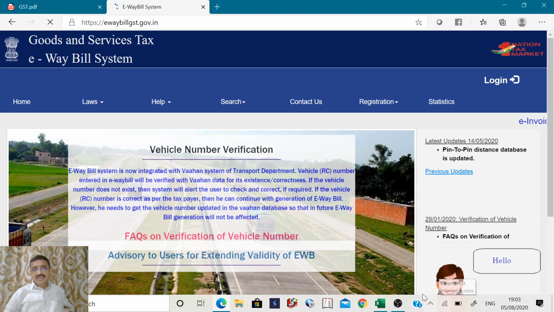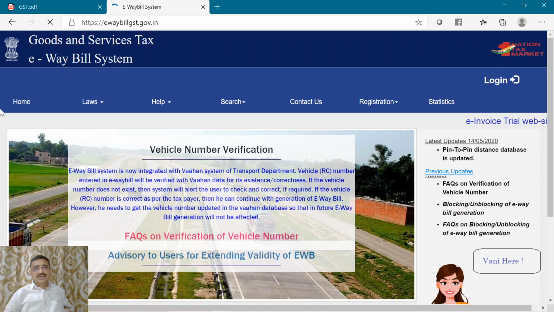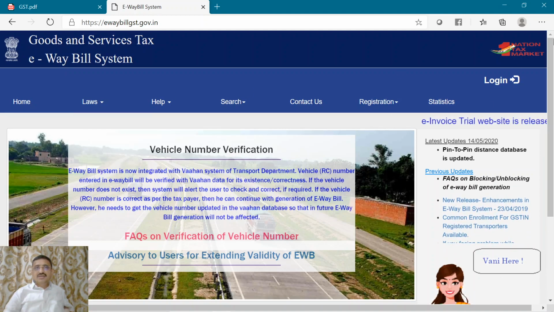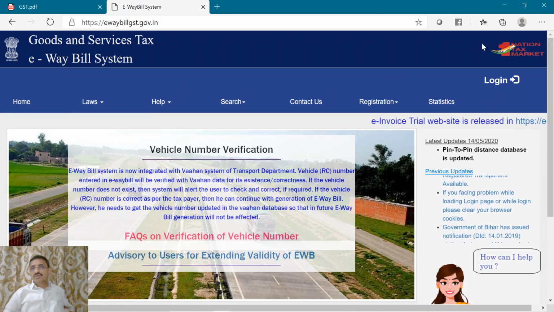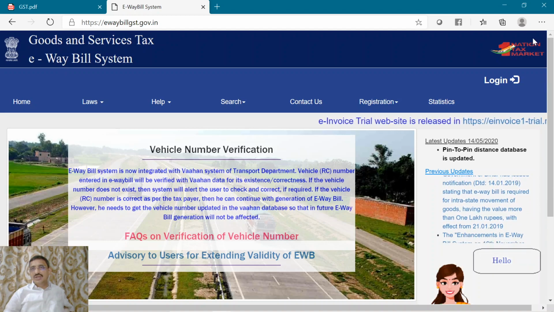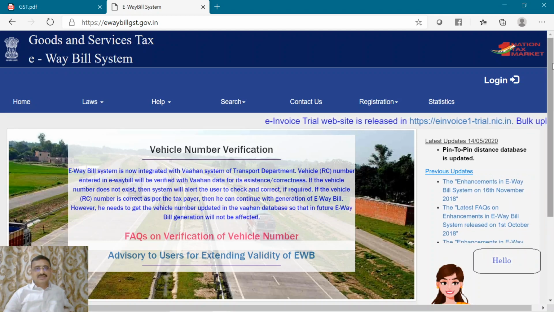Maybe my net connection is dancing. Yes, we got it. So this is the e-waybill system. Here also you will find this logo: one nation, one tax, one market, GST.